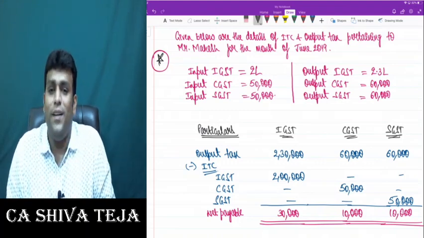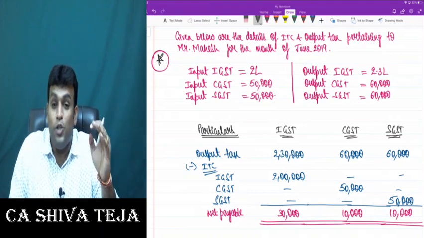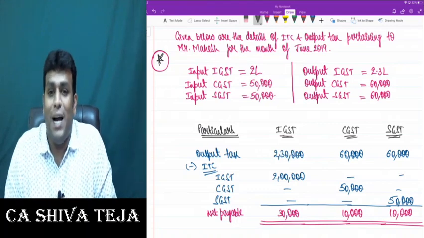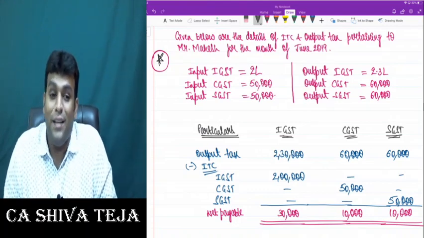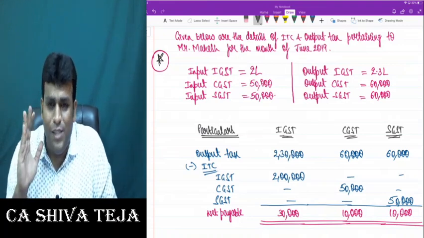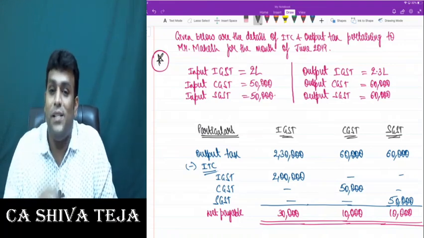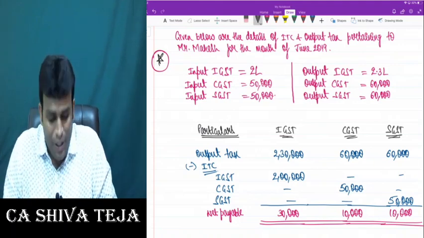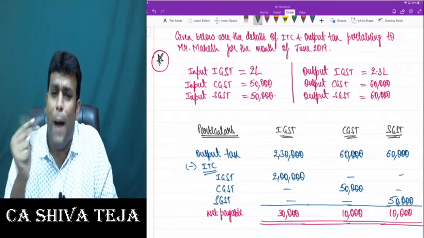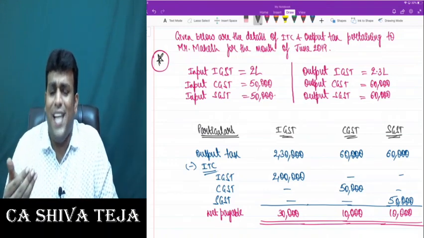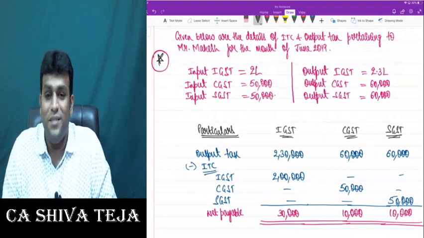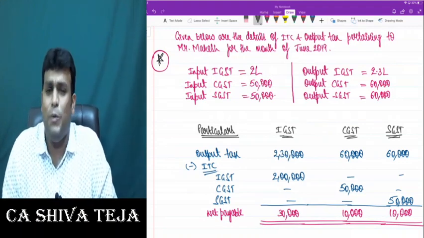Your presentation only will make all the difference. The person who is correcting should feel, wow, what a brilliant paper it is. How should I give him full marks or give more marks? Like that, the person should start reacting and start feeling. Only then we say that our paper is fantastic and we wrote something super amazing. That's important. And that's all we need to present in the exam so as to make sure that you are extremely amazing. Sir, anybody will write exam. The whole point is all about how best to write and how best to present it. Please make sure that you write in the best possible manner.